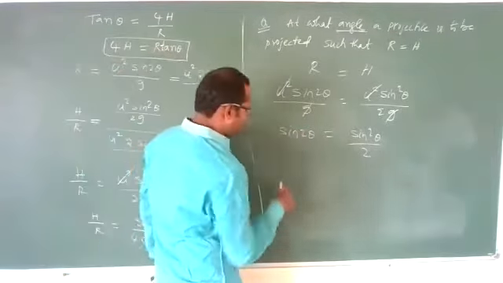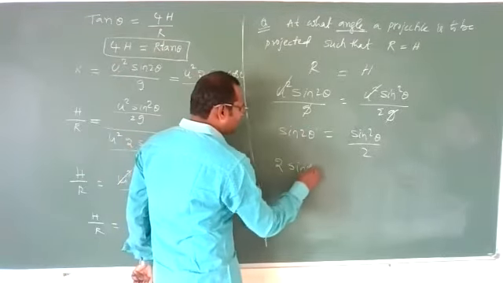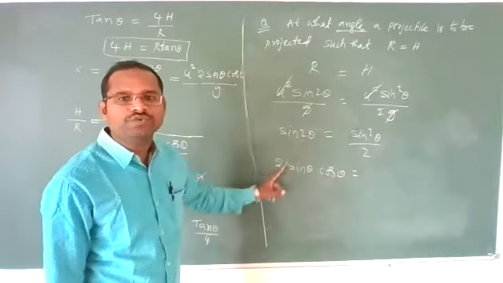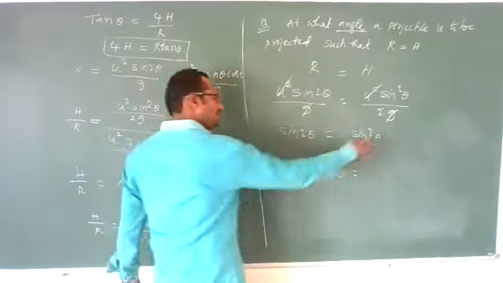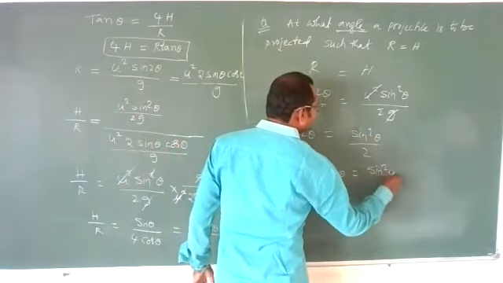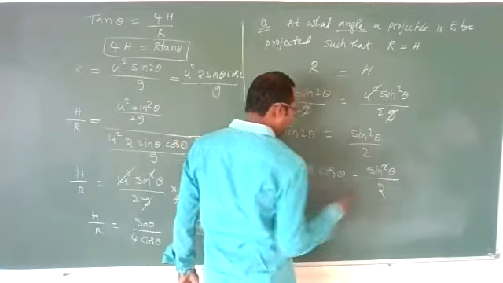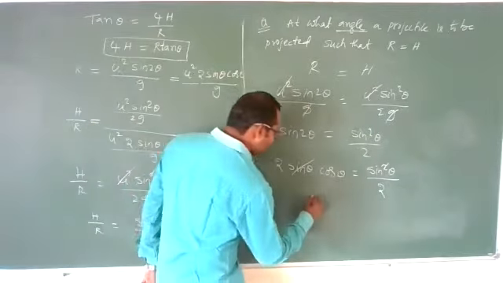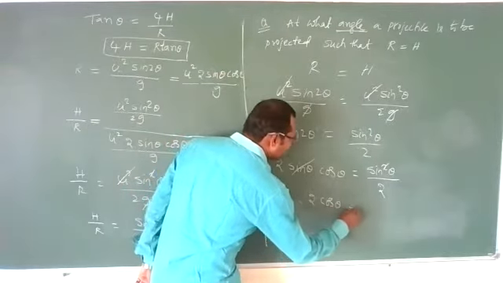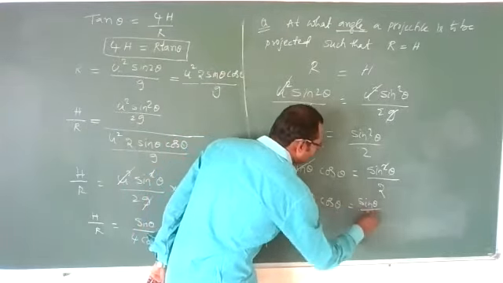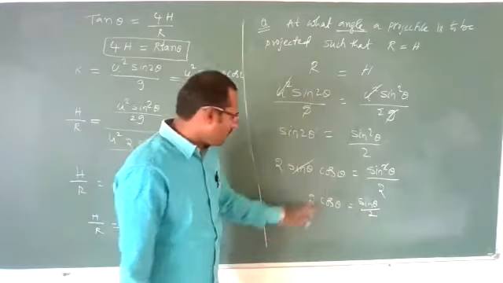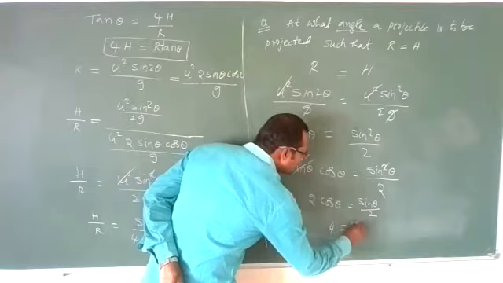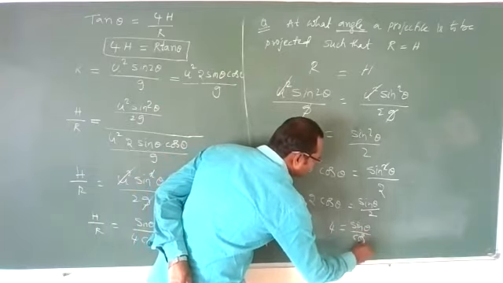Sin 2 theta we can write as 2 sin theta cos theta. Sin square theta by 2 on the other side. One sin theta cancels. So you are left with 2 cos theta is equal to sin theta by 2. Cos theta on that side, 2 on this side. You get 4 is equal to sin theta upon cos theta.